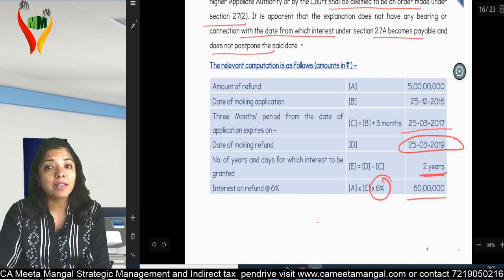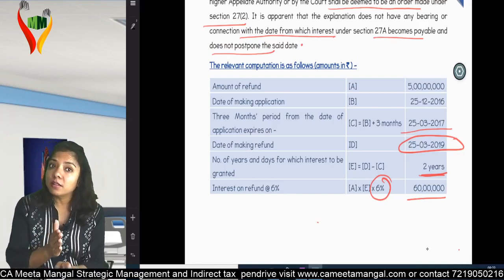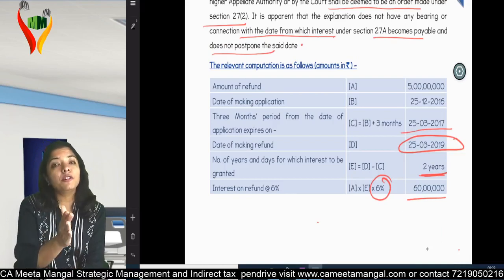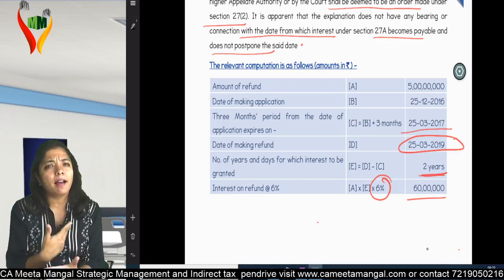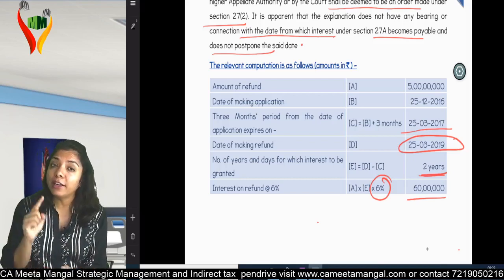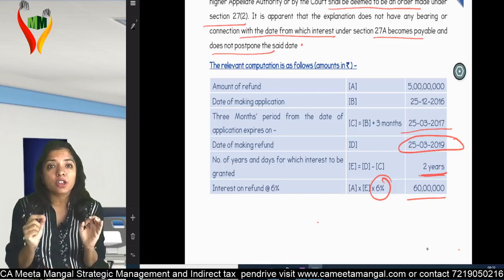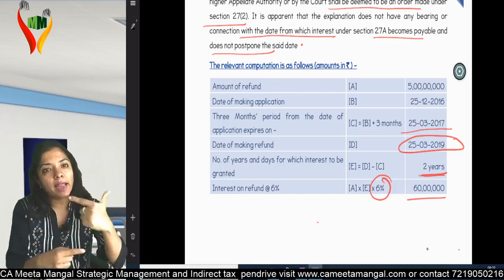Mark this question important. What is happening over here? See, here what they're trying to say is you were eligible for a refund after the order by the concerned authority, either tribunal, high court, or Supreme Court. Now the question comes about interest. That order section has not spoken anything about interest. So for interest, I'll go with 27A only.